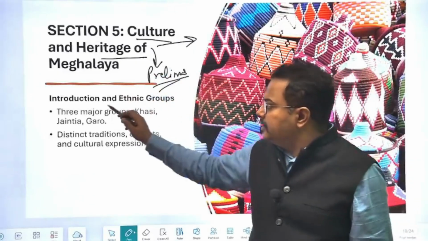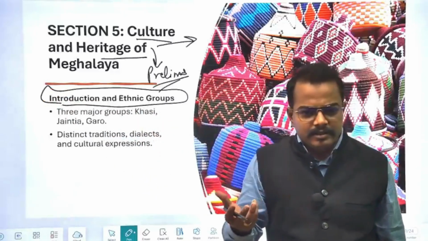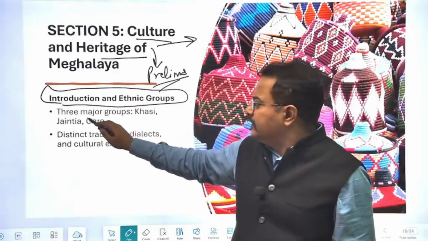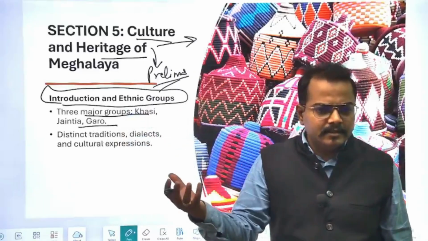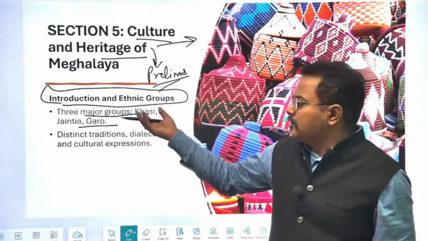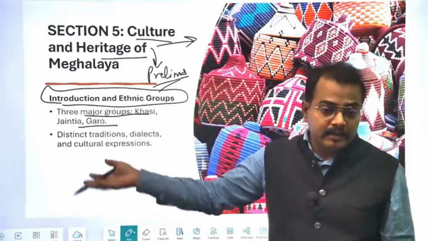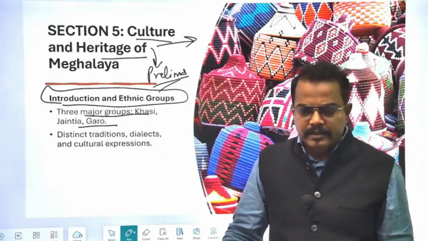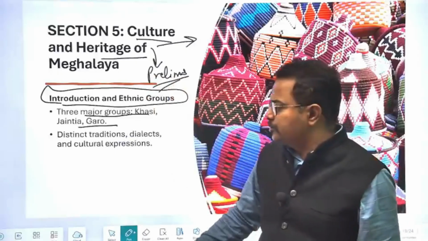In culture, you have to understand the different ethnic groups present here, and in general what their culture is. Then the three major groups, Khasi, Jaintia and Garo, and what kind of cultural practices they have. Not only these three dominant groups, but there are other ethnic groups and other tribals also present there. They have their own different way of living. So we will have to understand that also for Meghalaya.